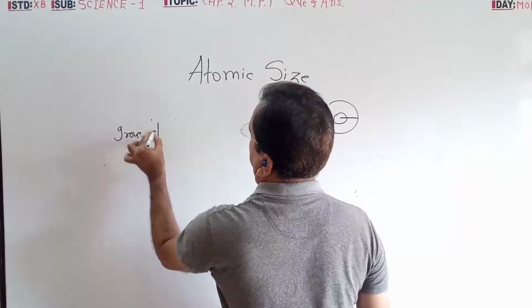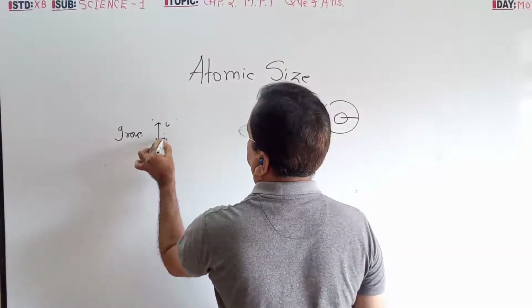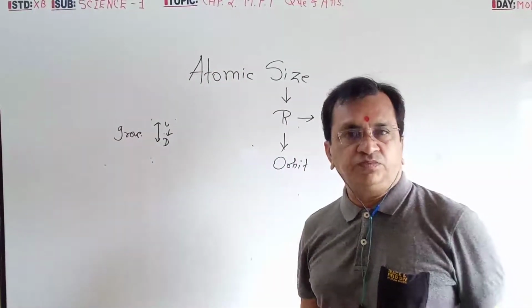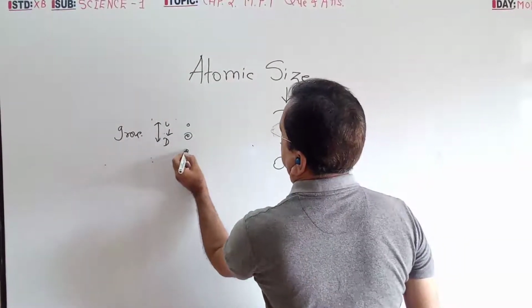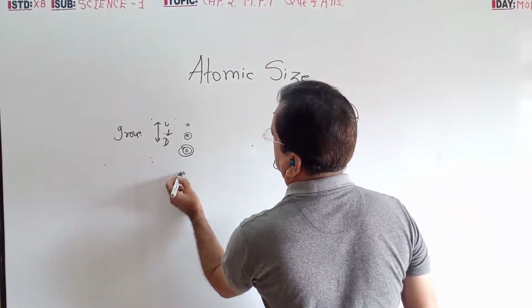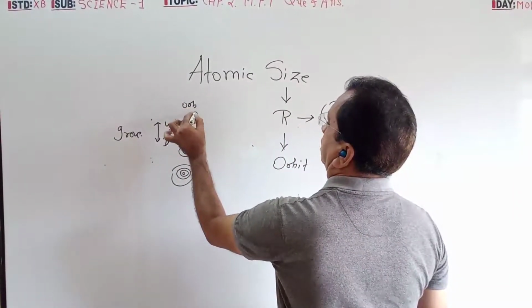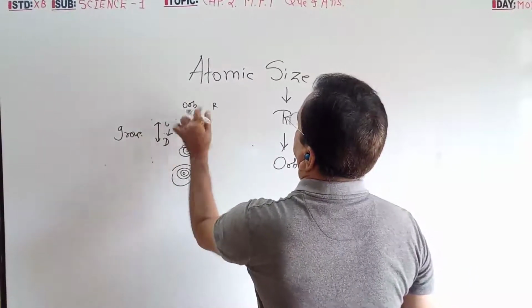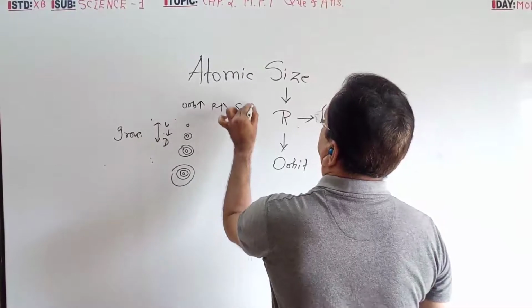Group means up and down, up to down. The number of orbits goes on increasing. Orbit increasing, radii increasing, size increasing.